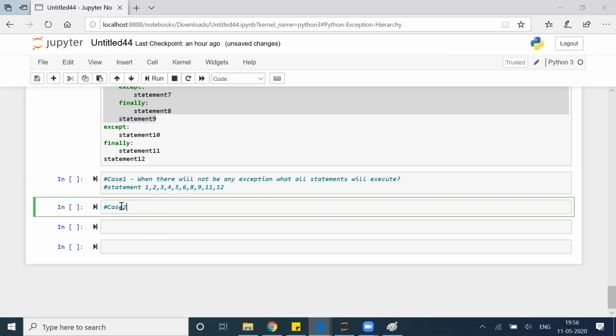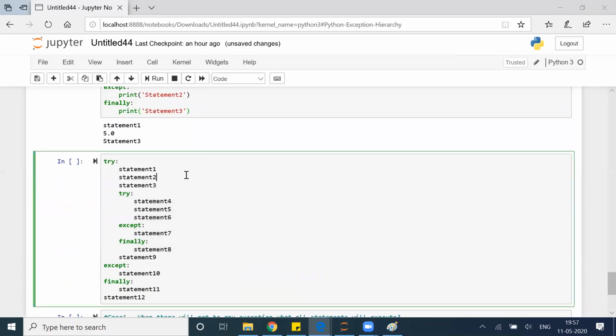Case 2. If an exception raised at statement 2 and corresponding except block matched.